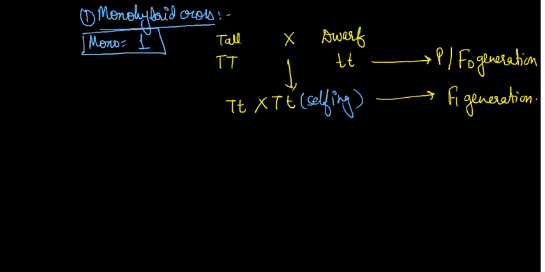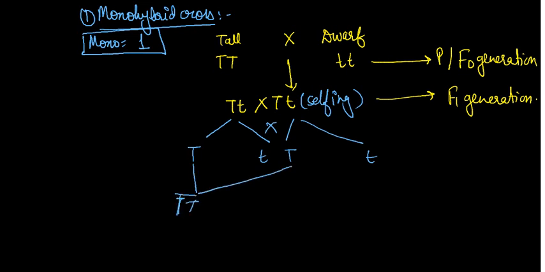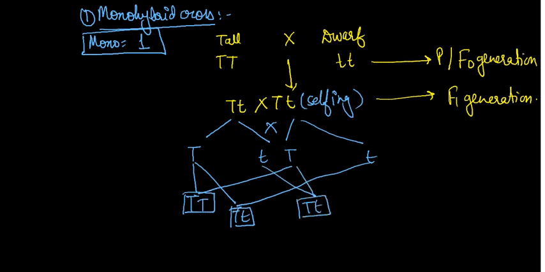Before that we start with the formation of gametes. Here we will find capital T and small t, and here also capital T and small t. Crossing them, we will find capital T capital T, capital T small t, capital T small t, and small t small t.